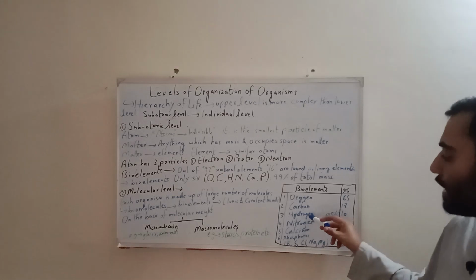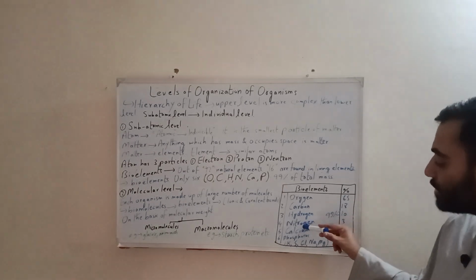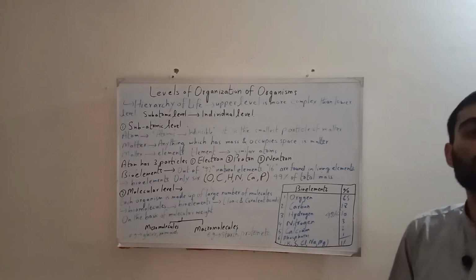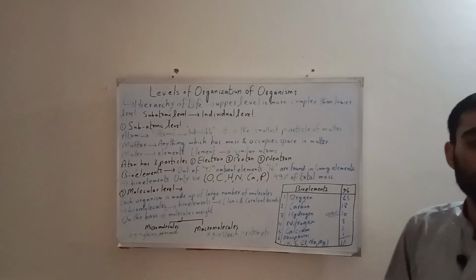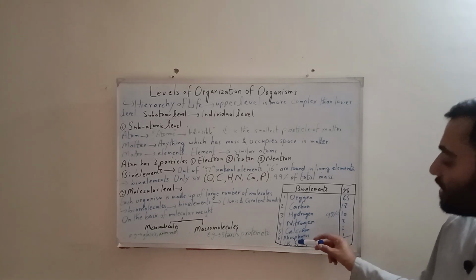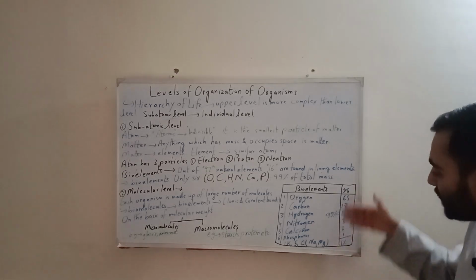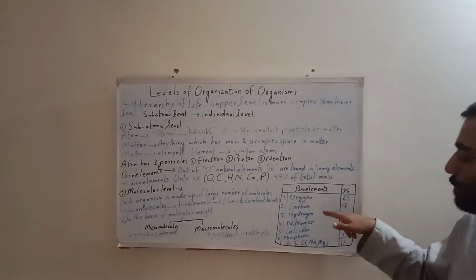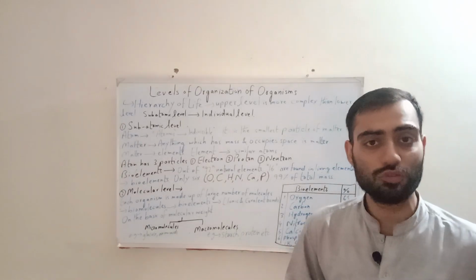The third is hydrogen, which makes 10% of our body. The fourth is nitrogen, which makes only 3%. The fifth is calcium, which makes 2%. And the last but not the least is phosphorus, which makes 1%. Now, if I add these, the sum will be equal to 99. So these 6 elements combine to form 99% of the human body.